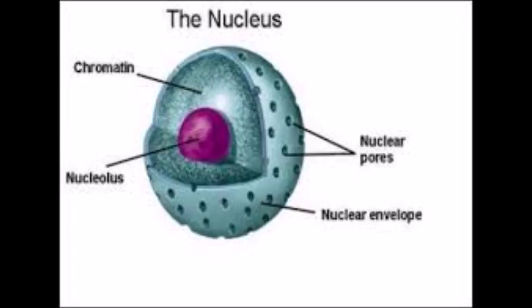Niels Bohr depicted the atom as a small, positively charged nucleus surrounded by electrons that travel in circular orbits around the nucleus. The nucleus is the central part of an atom, composed of protons and neutrons.